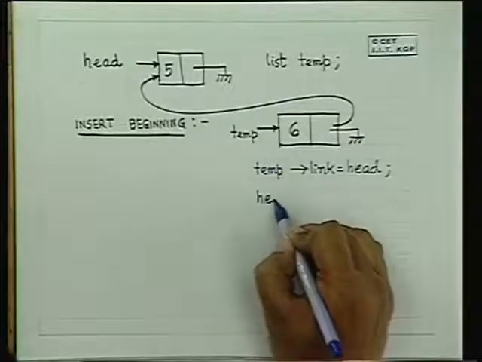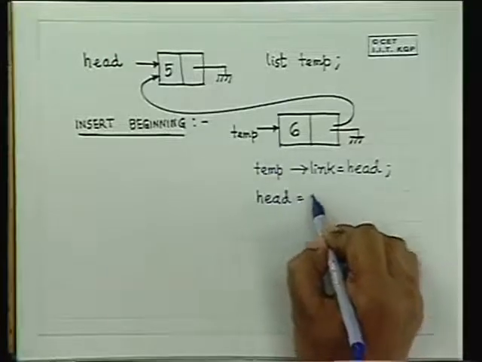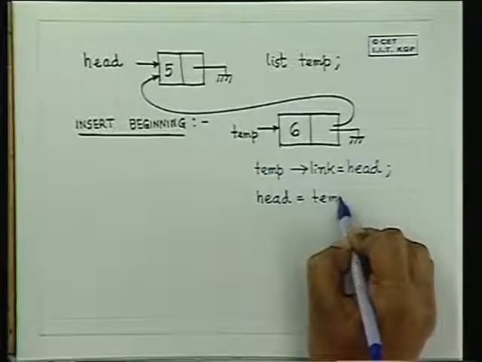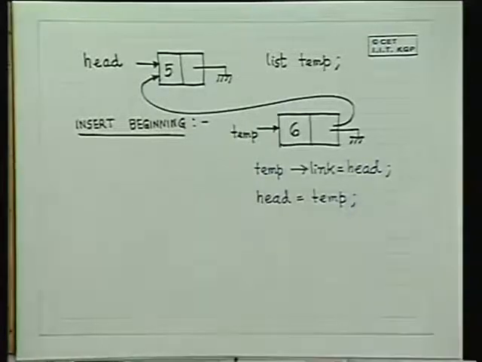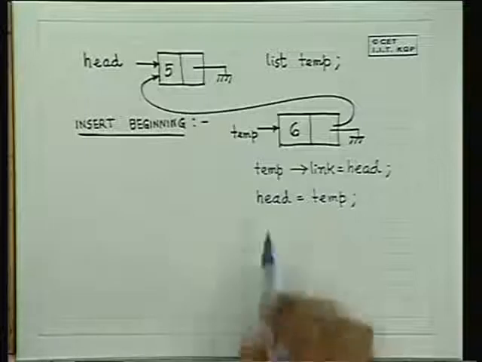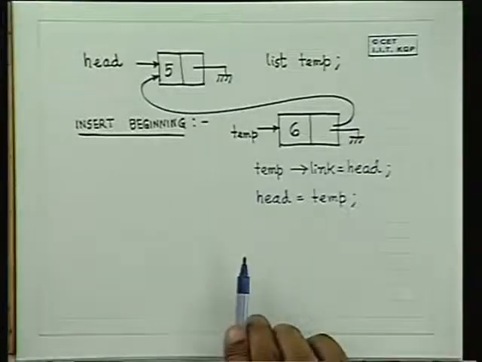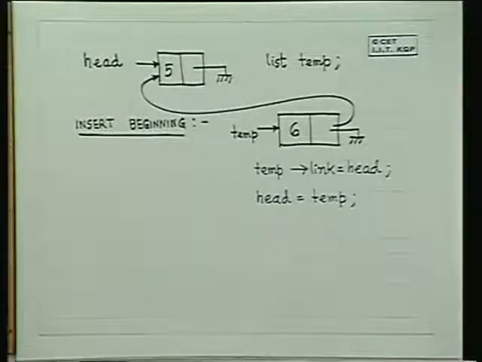And the head will be moved here, because now this becomes the head of the list. So head is equal to temp. This inserts it in the beginning.